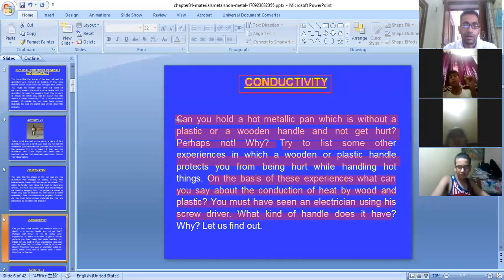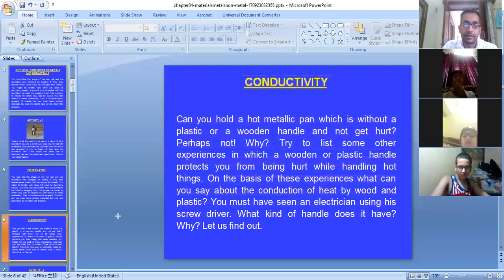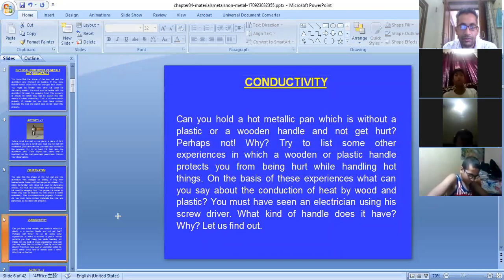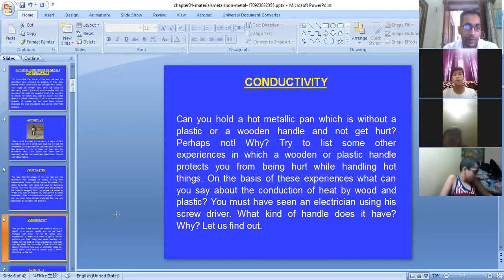This is because metals are good conductors of heat and electricity. Metals conduct heat and electricity very well. So when we are handling metals and we are treating hot things with metals, we have to take precautions and we have to put insulated handles so that we may not get burnt.